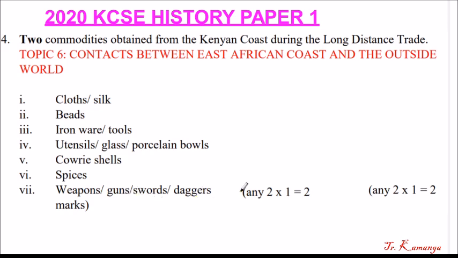Because this question is awarded 2 marks, you can ignore the rest. You get 2 marks if you mention any 2. For example, if you say cloth and beads, that's okay. If you say beads and spices, you will still get the marks. There are so many, you only need to remember any 2 of these. Let's go to question number 5.